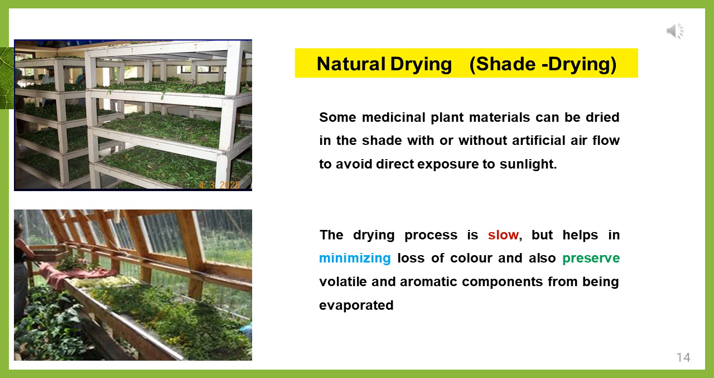Next, if you are not able to prefer the sun drying method, you can go with the shade drying method also. What is the shade drying method? Some medicinal plants can be dried in the shade with or without artificial airflow to avoid direct exposure to the sunlight. If you have to avoid the direct sunlight on the raw materials, you can go with the shade drying method. This drying process is very slow, but it helps in minimizing the loss of color and also preserves the volatile as well as the aromatic compounds from being evaporated.